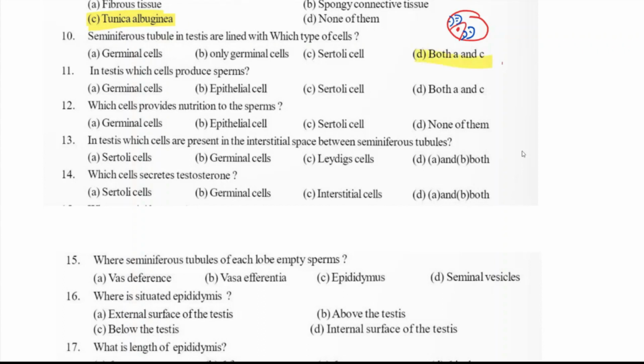In testis, which cells produce sperms? Sperms are produced by the germinal cells, and the Sertoli cells give nourishment to the developing sperms. Which cells provide nutrition to the sperms? That is the Sertoli cells. In testis, which cells are present in the interstitial space between the seminiferous tubules? I told you there is an interstitial space between the seminiferous tubules, which contains the interstitial cells. Which are the interstitial cells? The answer is the Leydig cells.